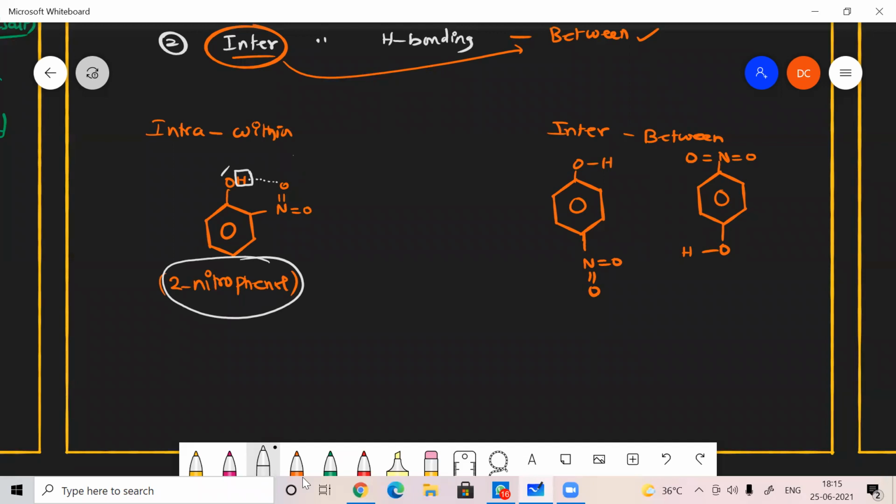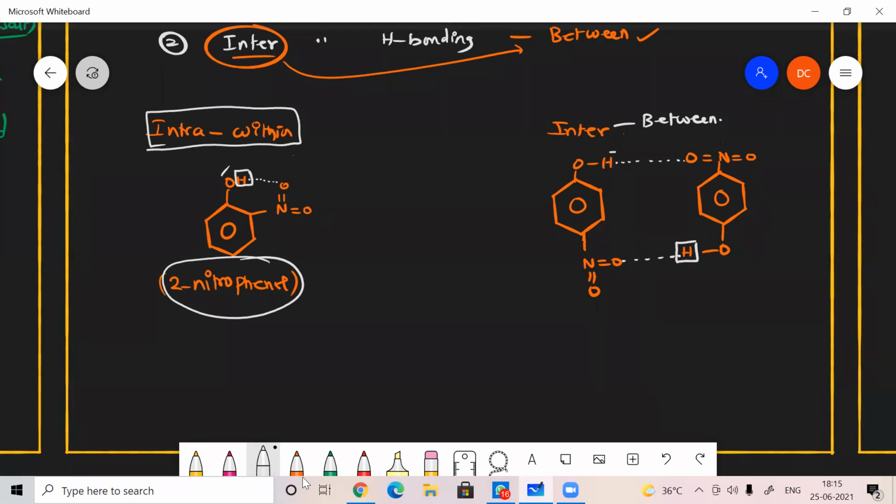Then it is coming under the category of intramolecular hydrogen bonding. And now this is an intermolecular hydrogen bonding. Inter means between. So here one hydrogen, one oxygen is there, and here oxygen, hydrogen is there. Okay, it forms 2 hydrogen bonding.